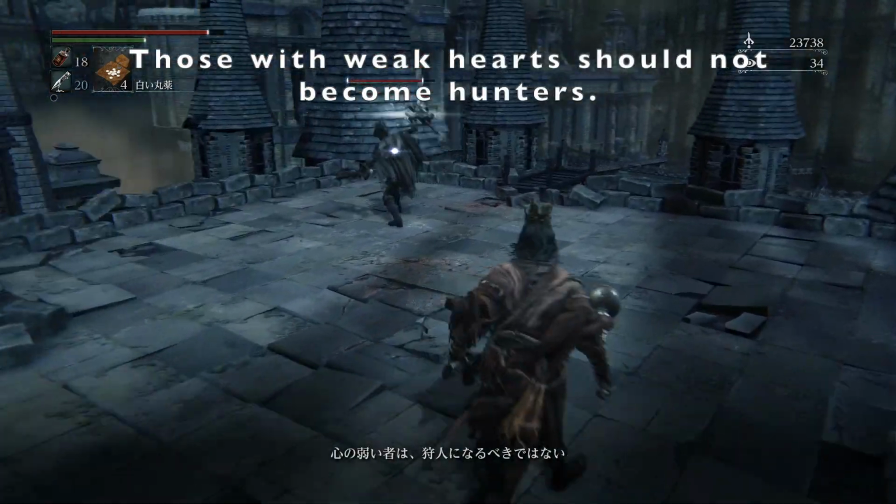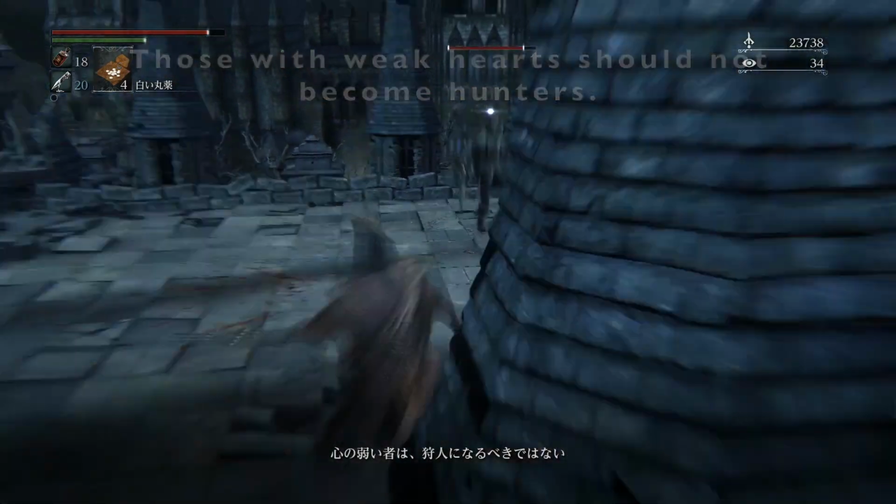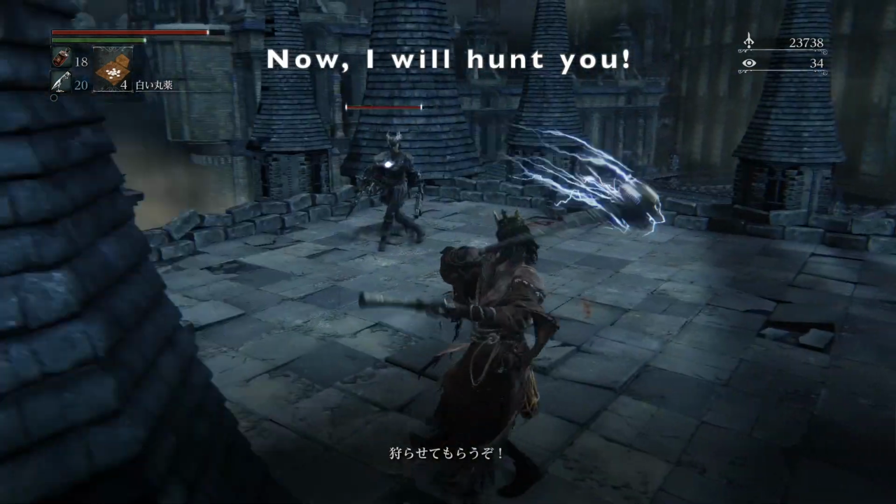When the frail of heart join the fray, the hunter becomes the hunted.